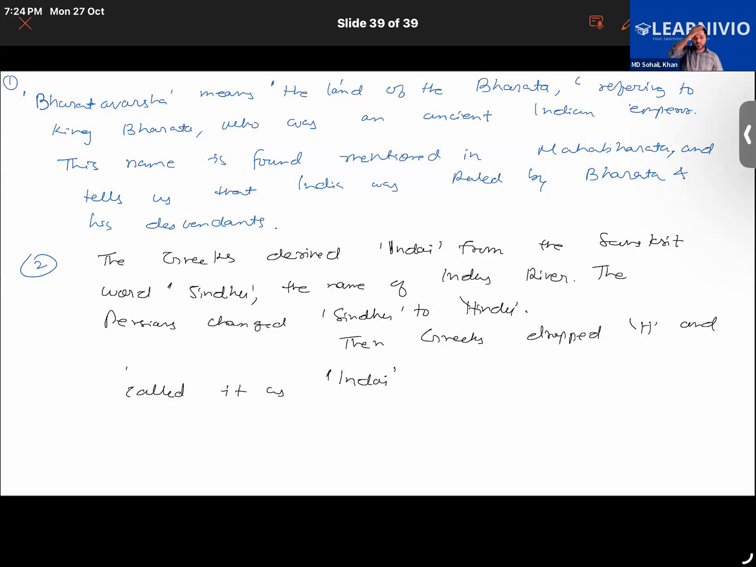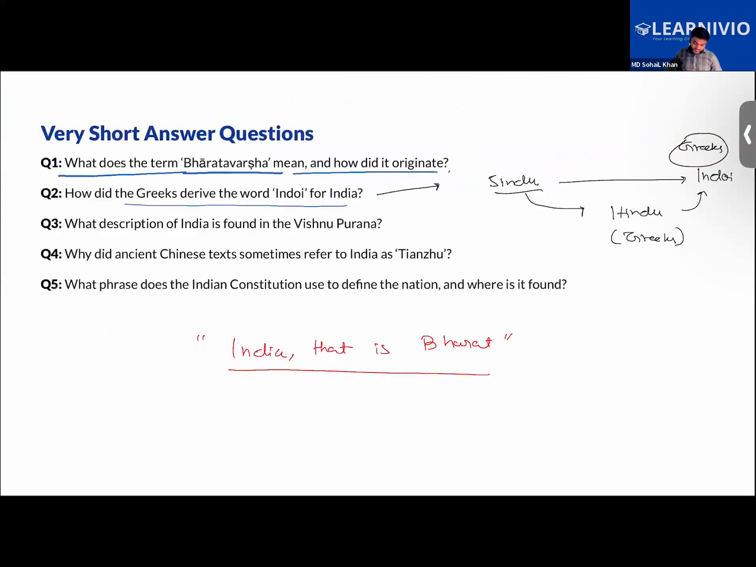Finished? Good. Write the third question quickly. What description of India is found in the Vishnu Purana?